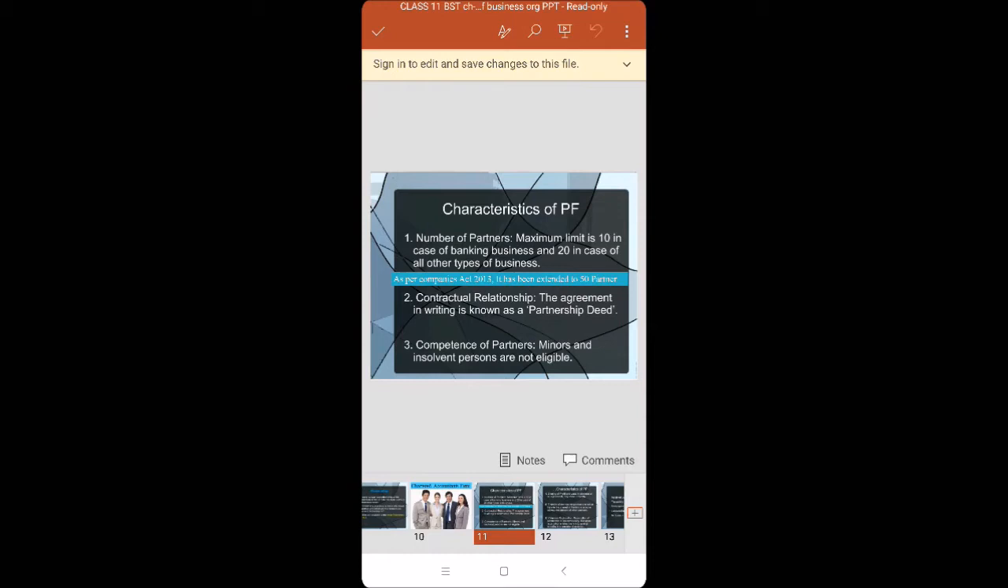The next point you can see is transfer of interest. No partner can sell or transfer their interest in the firm to anyone. It's not allowed without the consent of the other partners. But by taking the consent, it can be done. Without consent, it's not allowed.